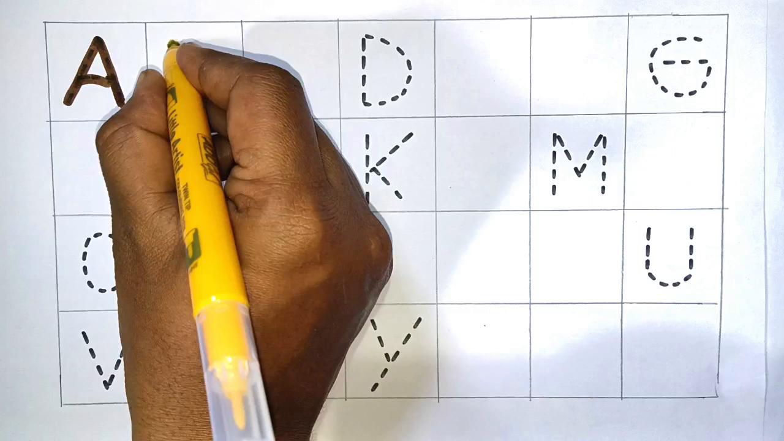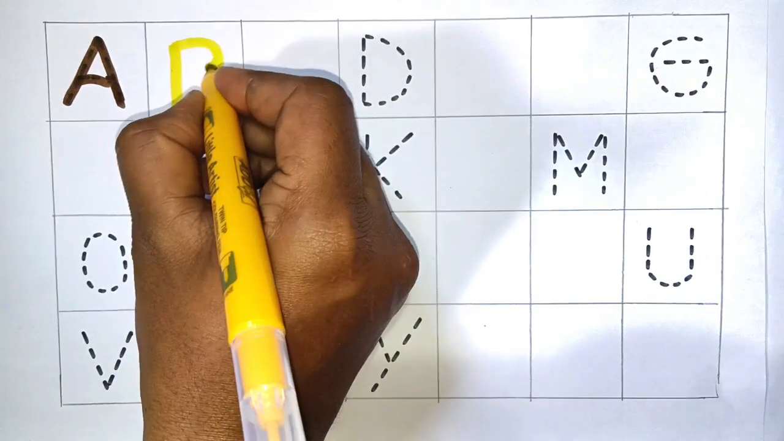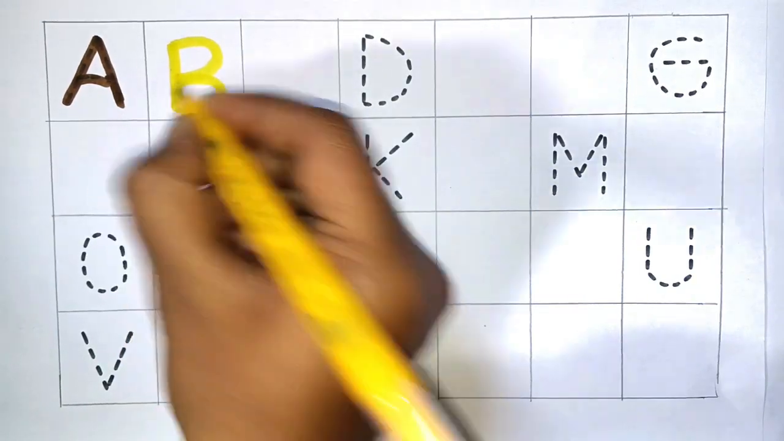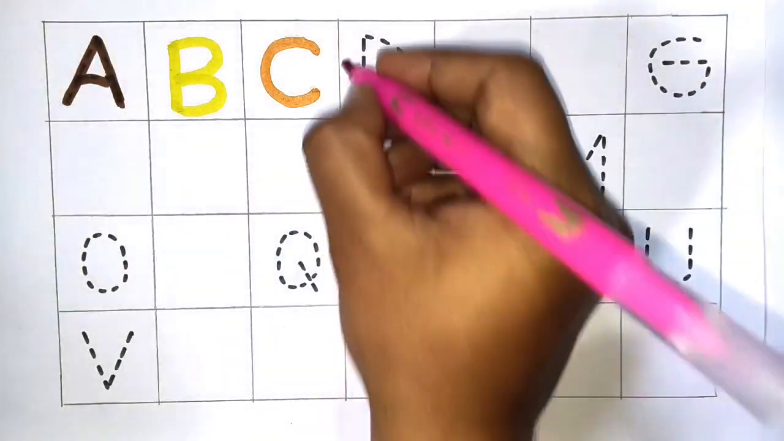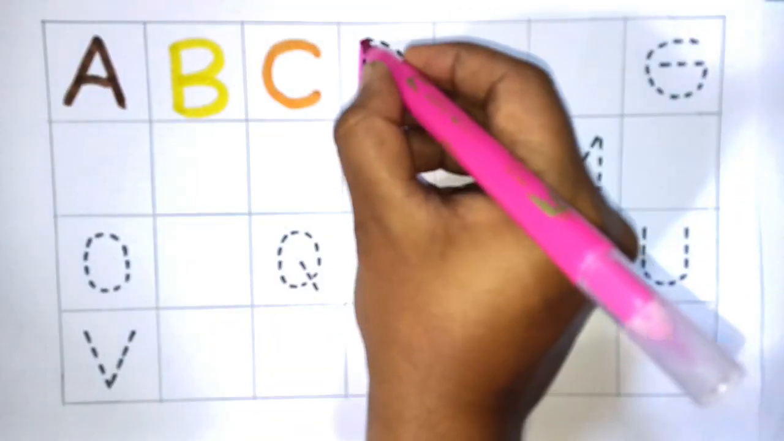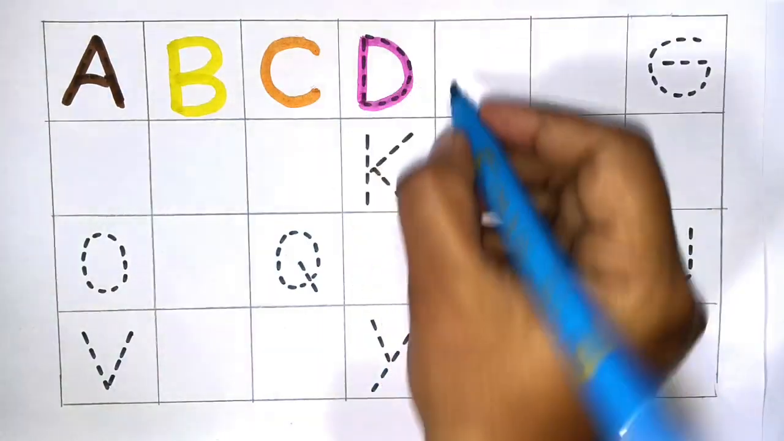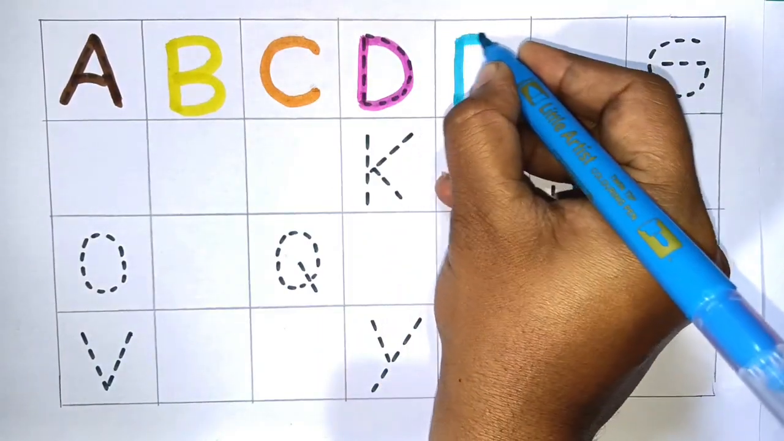A for apple. Next B for ball. Next C for cat. Next D for dog. Next E for eel.